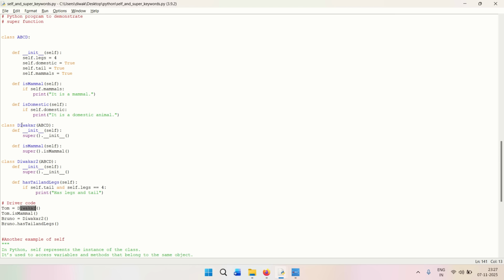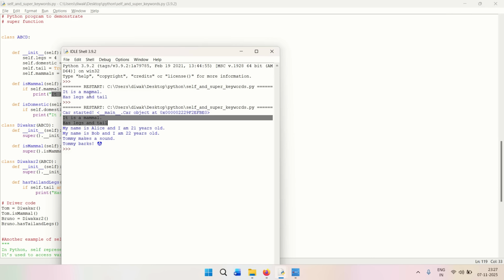So this is the child class, and then we called this one as is mammal, right? So the object of the class called this particular function. So we went here, then we went here, and in this particular function we called this function, and it printed it is a mammal, right? And this can be seen over here, right? So this is the first sentence.